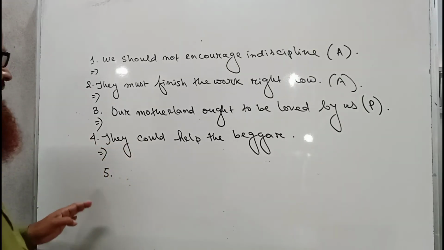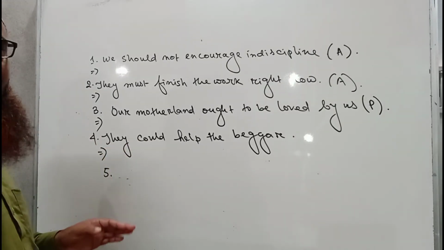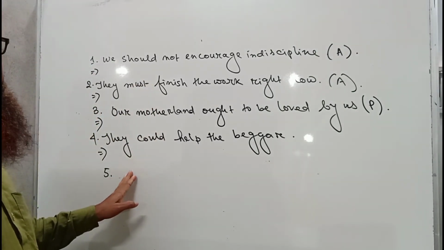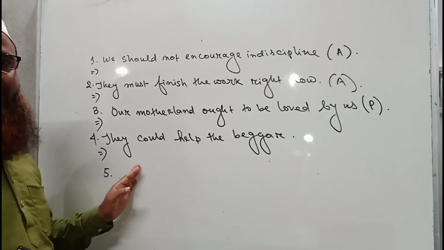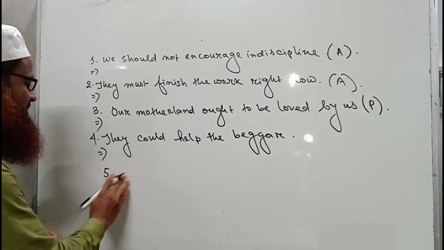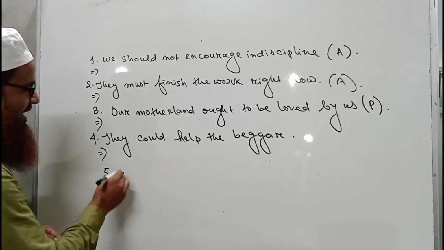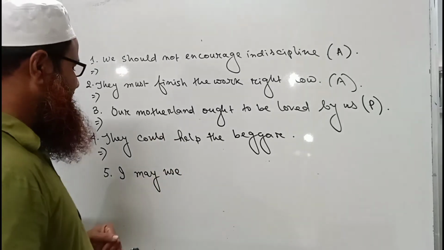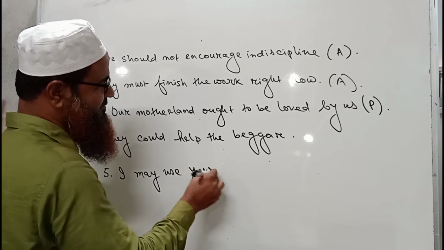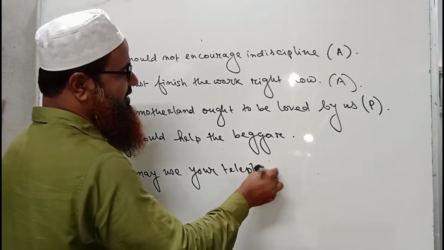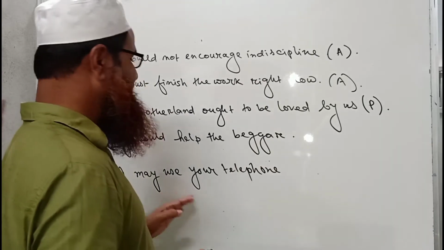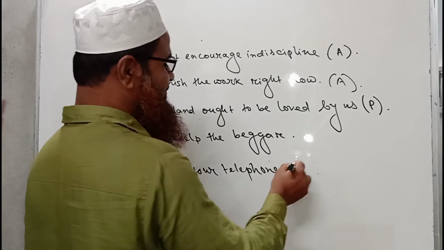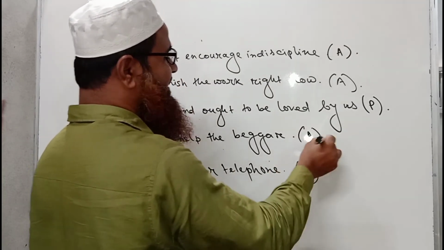Okay. Now we may use shall, should, will, would, can, could, may, might. Okay. I may use "may" here. I may use your telephone. I am writing that sentence only. Okay, I may use your telephone. So this is another sentence which is also written in active voice.